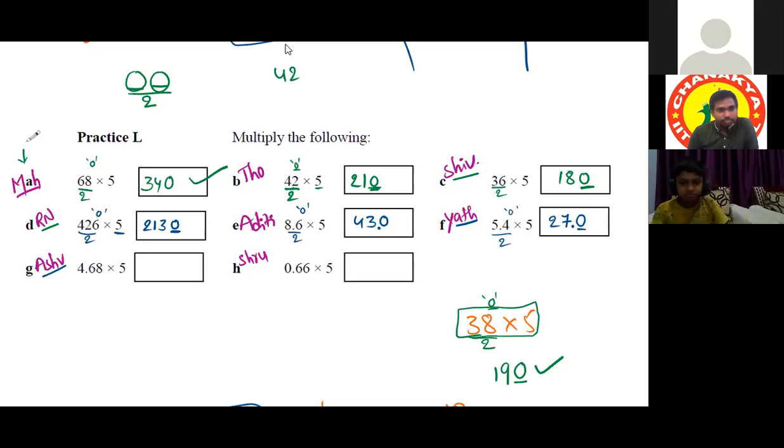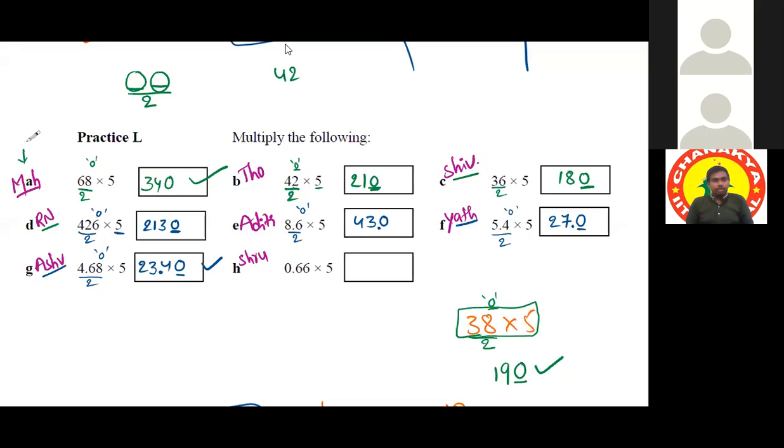Then Ashwath. Sir, we'll take 4.68 as 468. 468 by 2 is 234. What is the remainder now? 0, sir. So 0 into 5 is 0. We need to add 0 to the last, and we need to keep the decimal point before 4. Very good. So 23.40, nothing but 23.4.